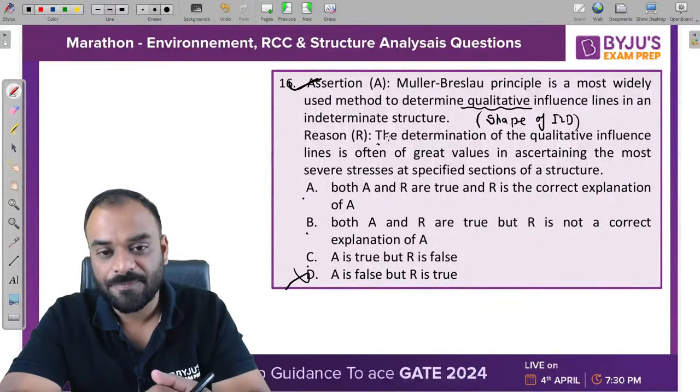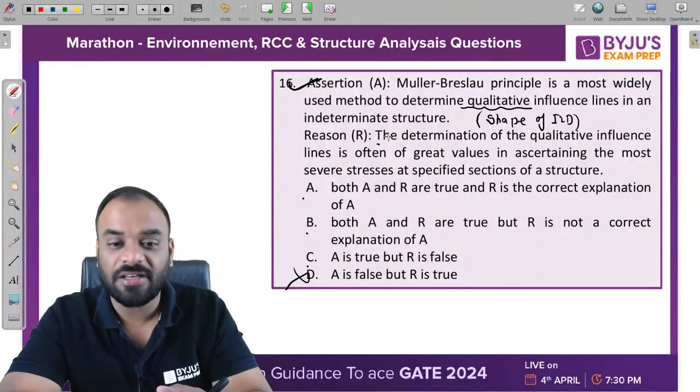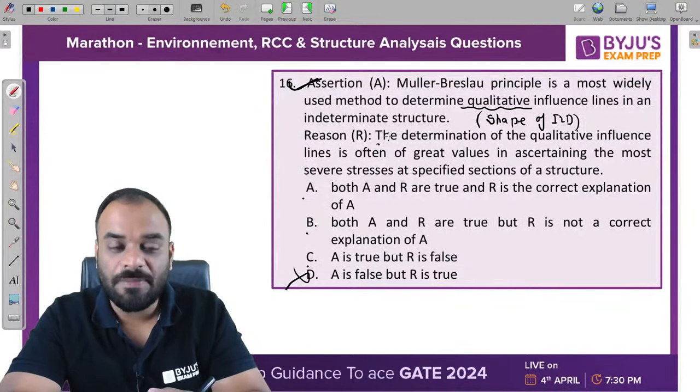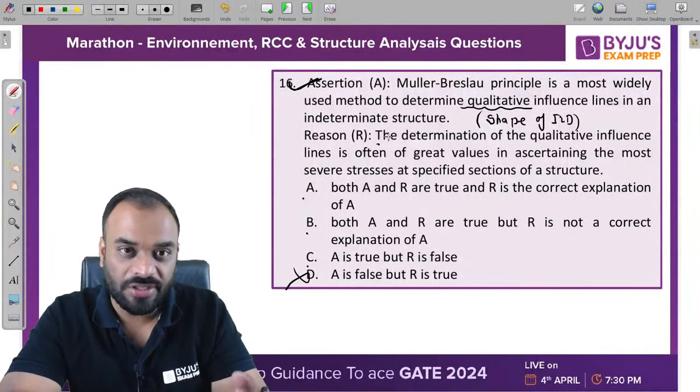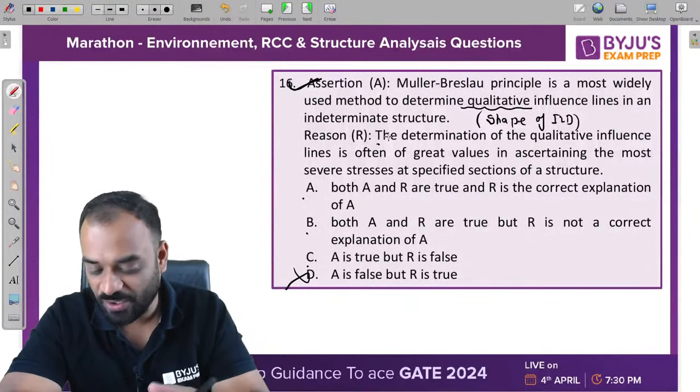Tell me guys. If you know the shape of ILD, are you able to understand where the most severe stresses will be on the structure for a particular stress function? Yes or no? Please write down.